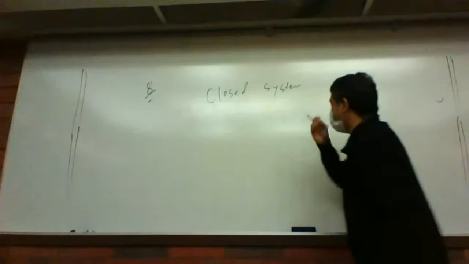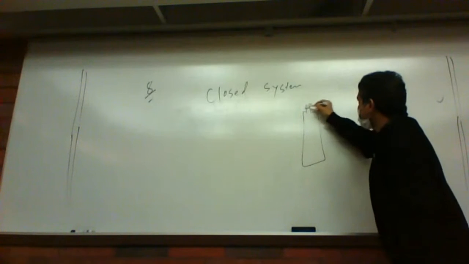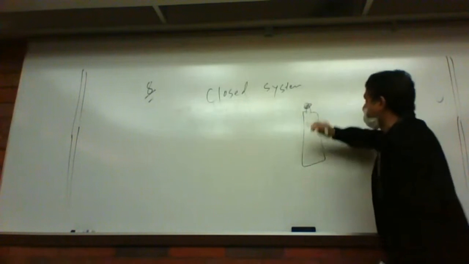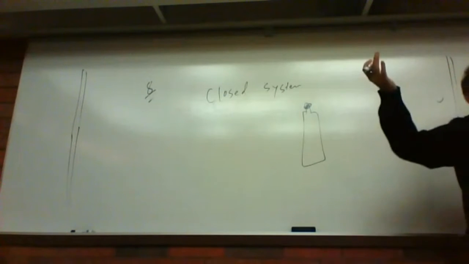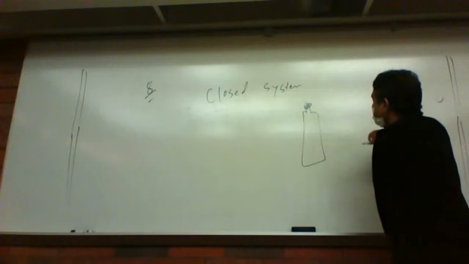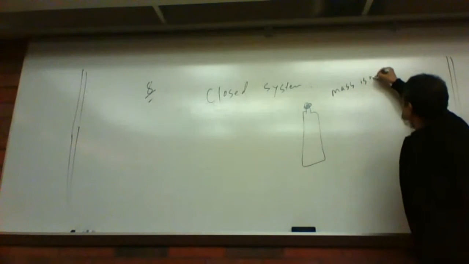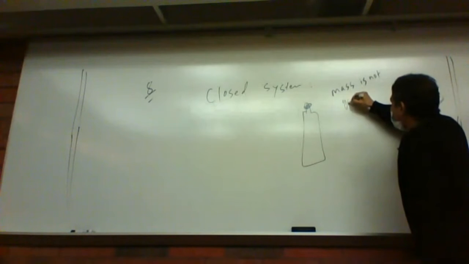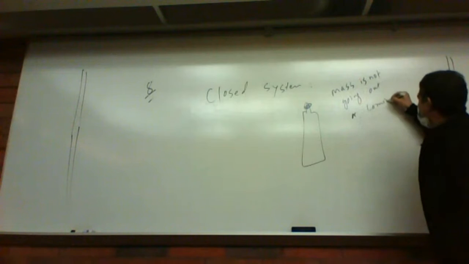When you have a bottle of water in your bag, it is like this, and the lid is very tight, so no water molecule is going out from there, right? No matter how many days you leave the water bottle there, the water mass never changes, because the lid is very tight. So you see, the mass is not lost.